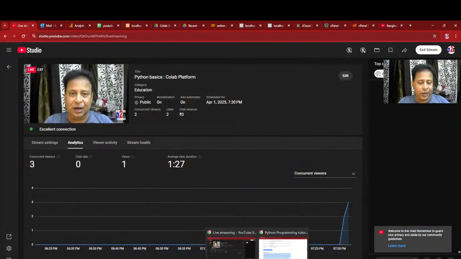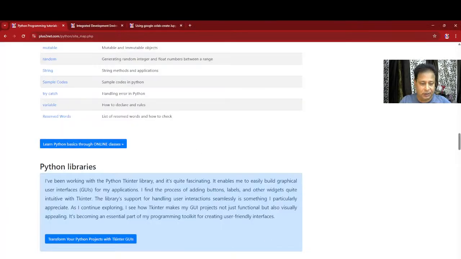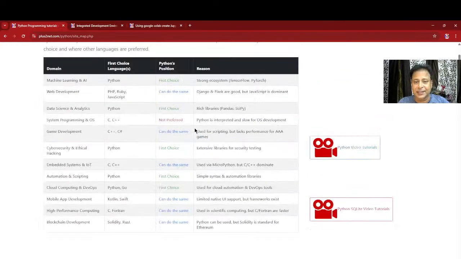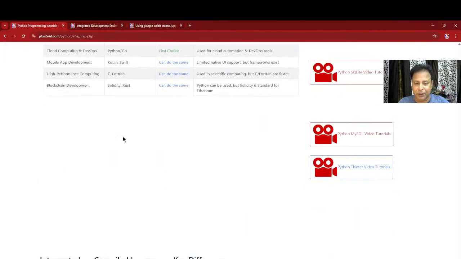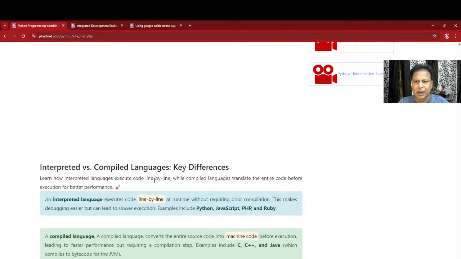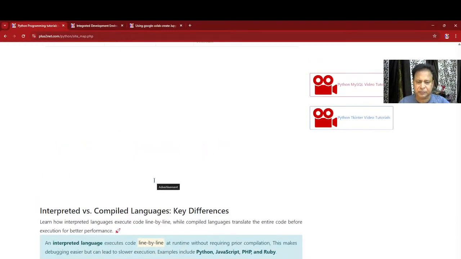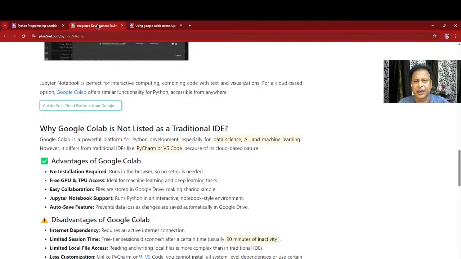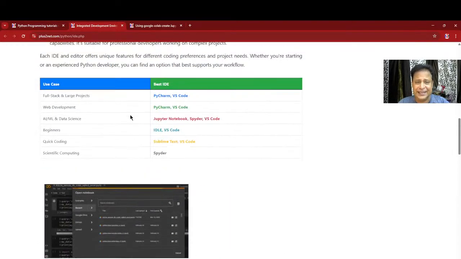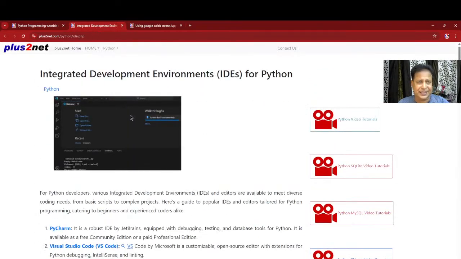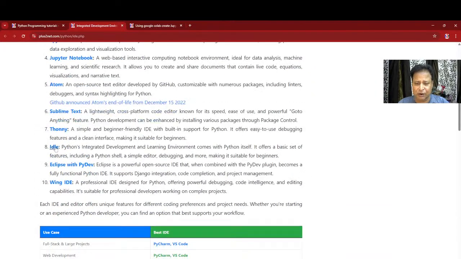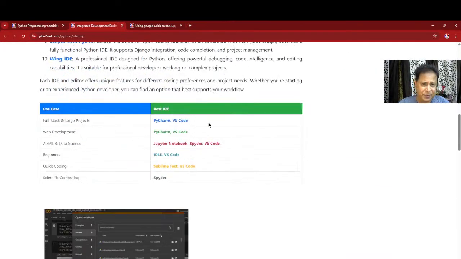Let me take you to the blog post so you can understand. Here it is. Start with this home page. You can see this classification again. Below that the video tutorial will come; I will place it here. Now here are all the IDEs you can use. We already discussed it yesterday, so once again all the IDEs and use cases, the best IDE. But the IDE doesn't matter for this particular thing.